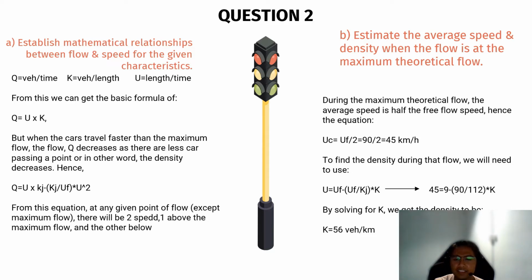To find the density during that flow, we will need to use the formula of U equals Uf minus Uf over Kj multiplied by K, which is 45 equals 90 minus 90 over 112 multiplied by K. By solving this, we can get the density, that is K equals 56 vehicles per kilometer.